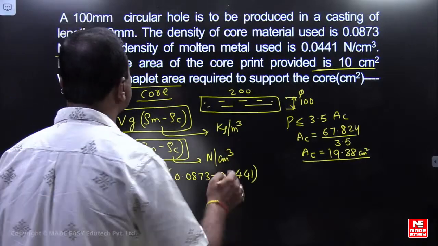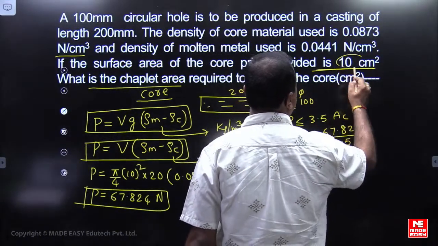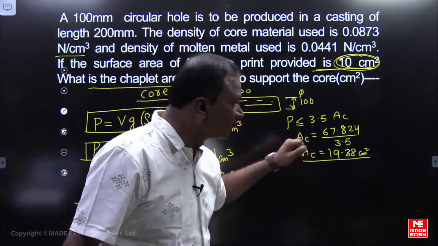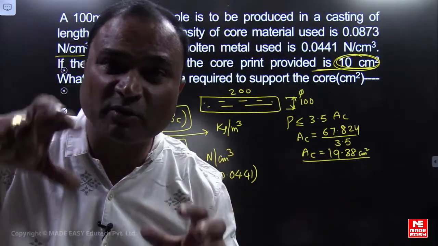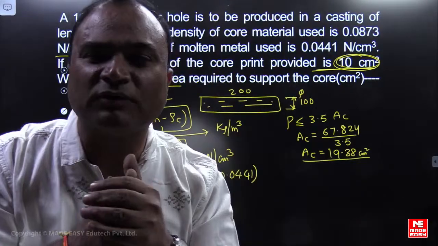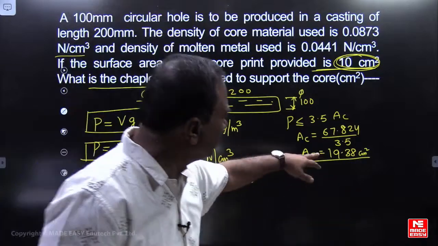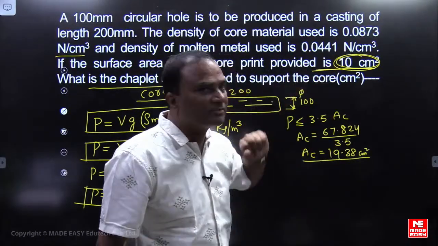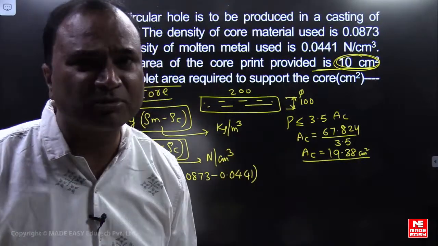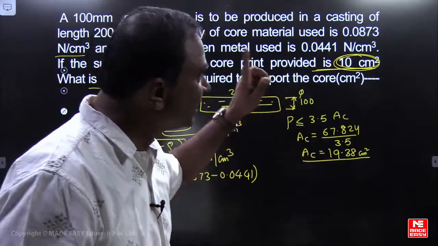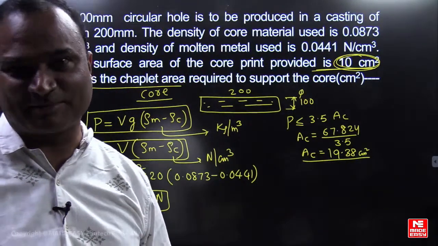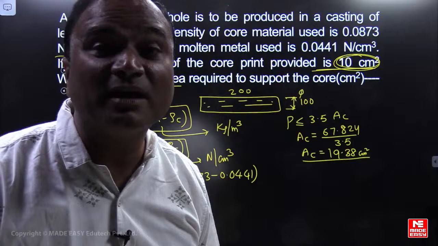But how much is being provided, my dear? 10 centimeter square only is provided. Actually, how much is required? 19.38. But only 10 centimeter square is provided. Because of the shape and size, you are not providing 19.38 centimeter square, you are providing 10 centimeter square only, for which an unbalanced force is coming.